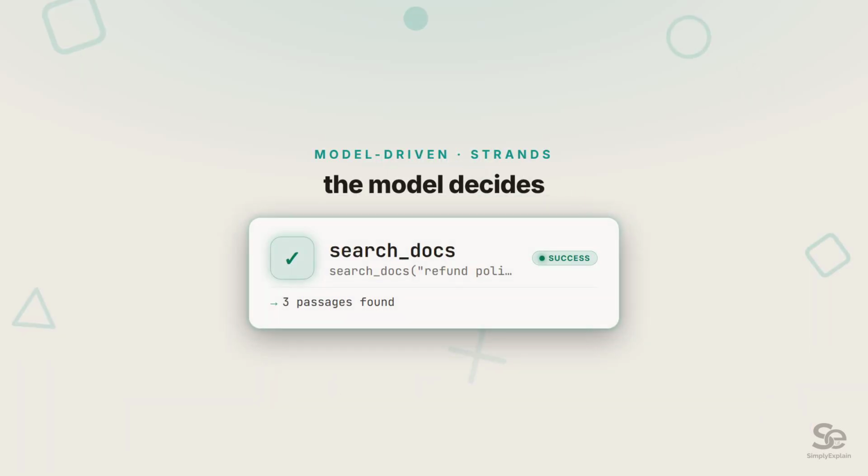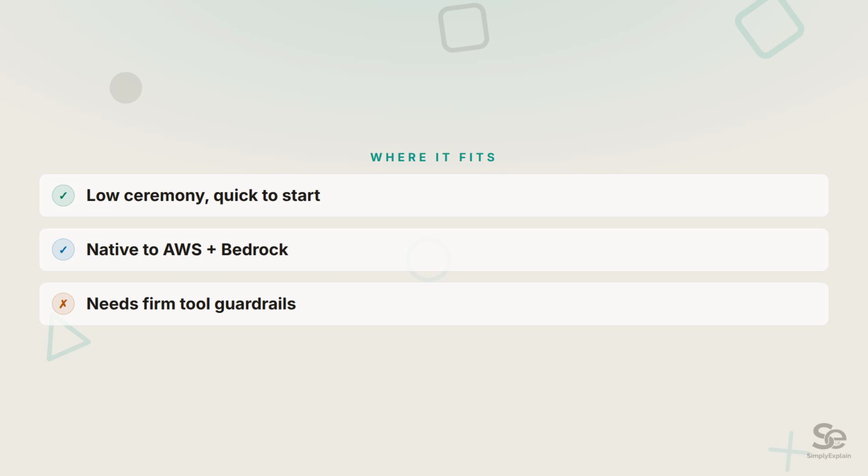Strands from AWS is model-driven. There's little framework ceremony, so you hand the model tools, and it reasons about which to call and when, from chat to fully autonomous. That makes it light and fast to stand up, and it's a natural fit on AWS and Bedrock. Just give it firm tool boundaries before you point it at anything regulated.